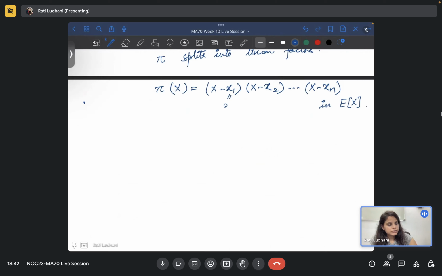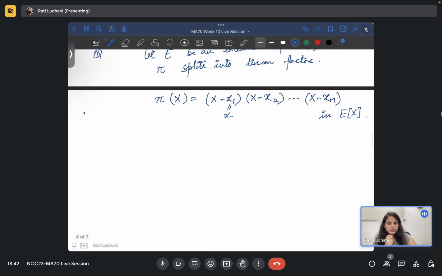And let's say x1 is equal to x, because one of the roots is x, that we know. So firstly, one option could happen: if pi(x) becomes this power n in E[x], then can you prove that this is not normal using pi?